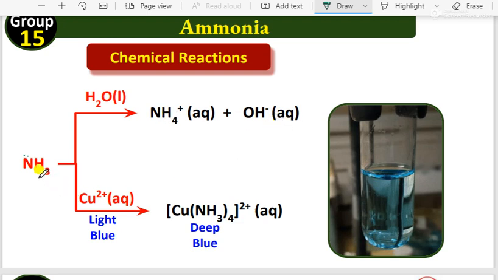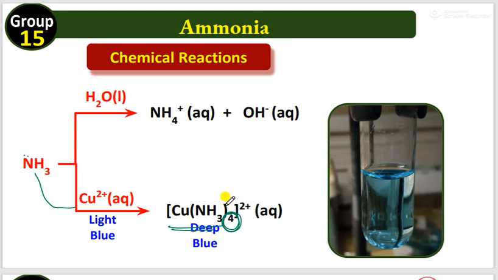Also, you can see when you place ammonia in copper sulfate solution, it becomes a dark blue color. Why is this color appearing? Because of the formation of this copper ammonia complex. Remember here only 4 is coming. You study the remaining part in coordination chemistry also. So these are the two chemical reactions.